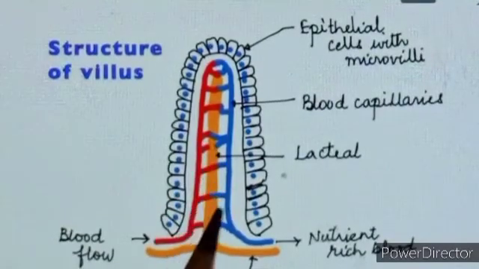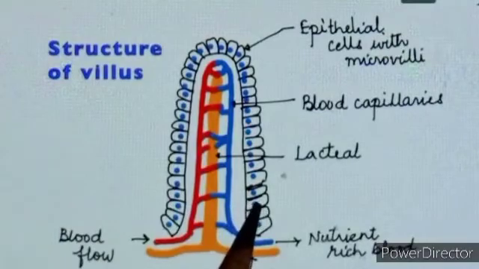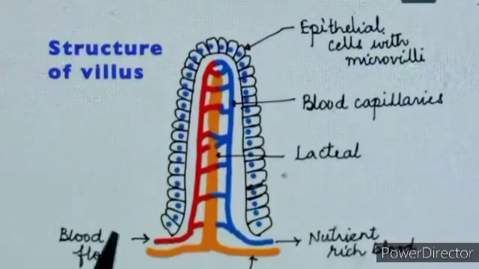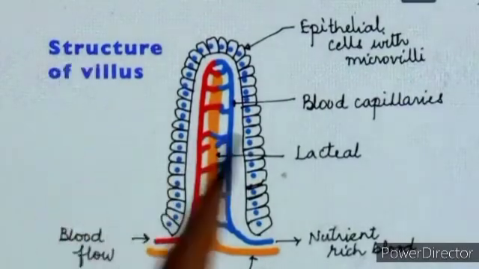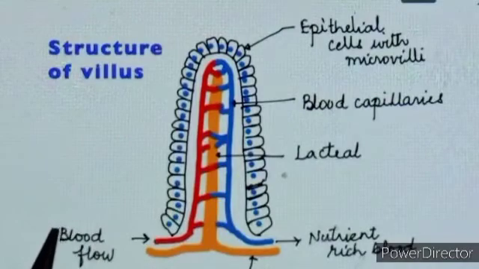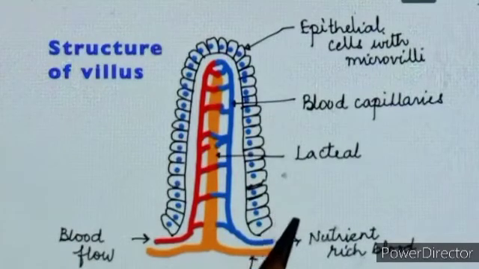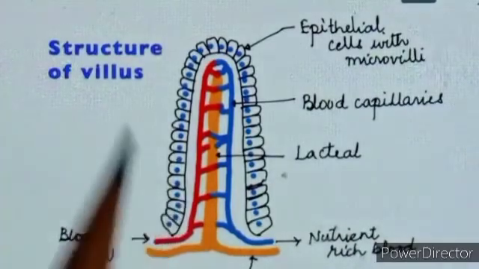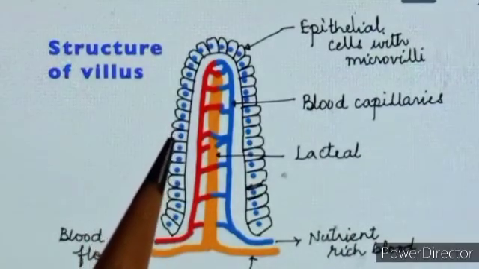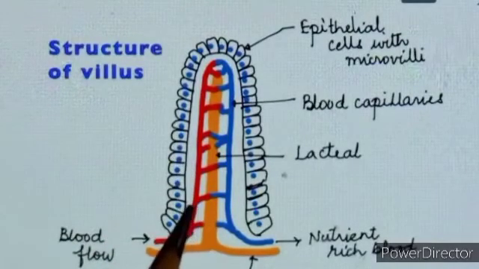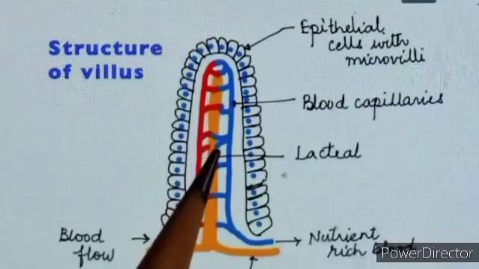Each villus has a network of thin and small blood vessels. The surface of the villus absorbs the digested food material, and the absorbed substances are transported by these blood vessels to different organs of the body.